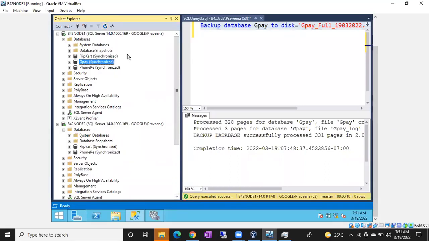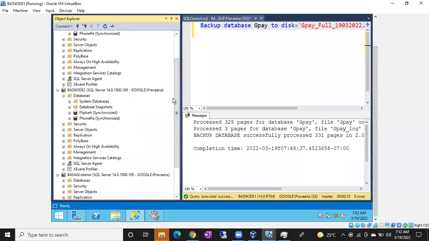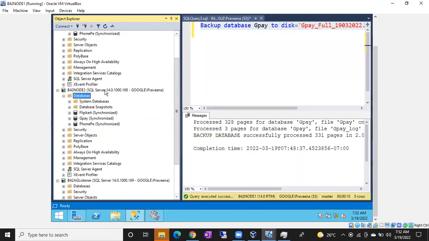If I remove the database from AG, will there be any impact on my application, guys? If I remove my Flipkart database from AG, will my application work or will it be down? Tell me, guys.